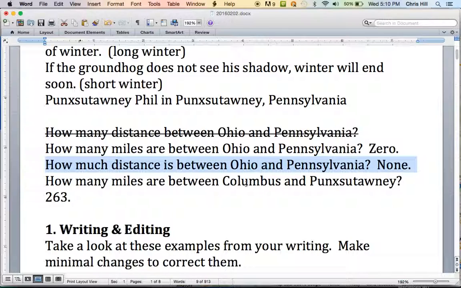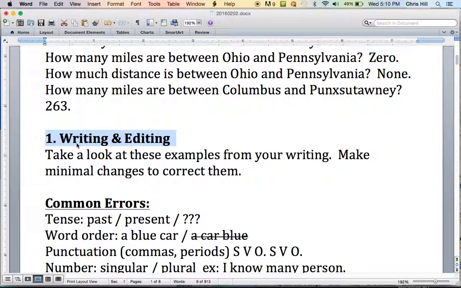Now, if you want to know how many miles are between Columbus, Ohio, and Punxsutawney, Pennsylvania, these are 2 cities. They are far from each other. How many miles are between Columbus and Punxsutawney? 263.